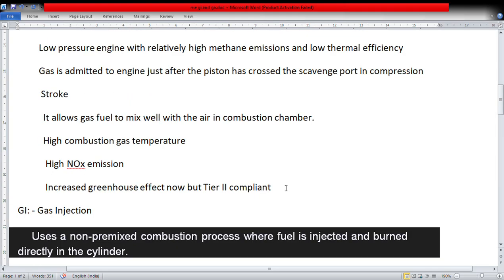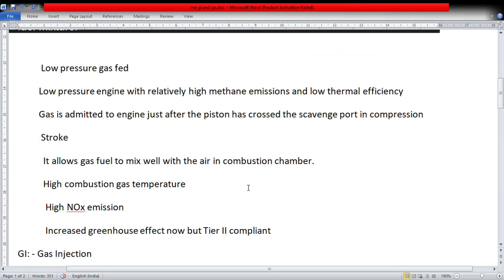Okay, now when we speak about gas admission, gas is admitted to the engine just after the piston has crossed the scavenge port in the compression stroke. It allows gas fuel to mix well with the air in the combustion chamber.